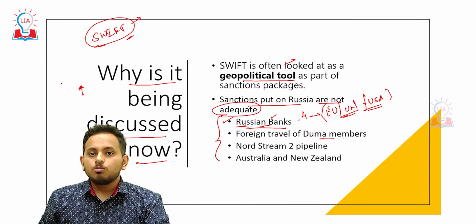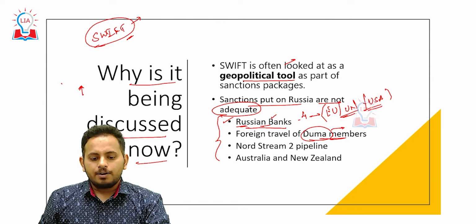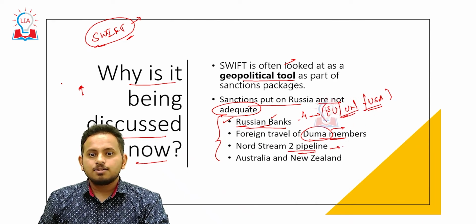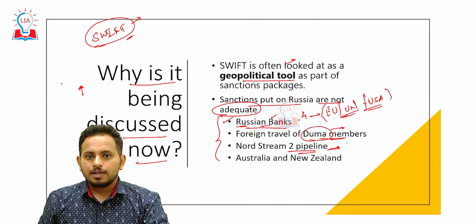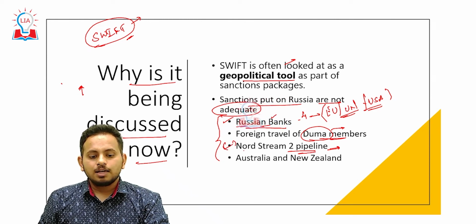Foreign travel of the Duma members is prohibited. The Duma is the parliament of Russia, and the foreign travel of these Duma members is being banned. Then there is the Nord Stream 2 pipeline, which connects Russia and Germany and was constructed to facilitate the transfer of oil and gas. The USA has come up and said that Nord Stream 2 will be closed and there will be sanctions on it.